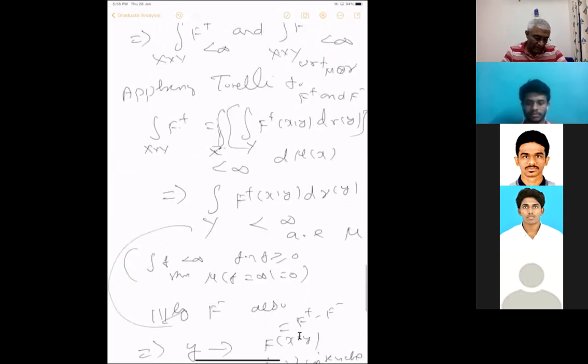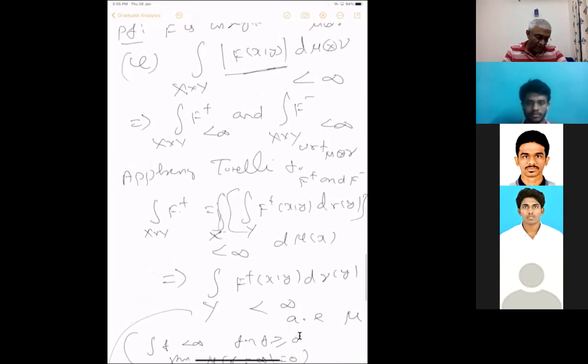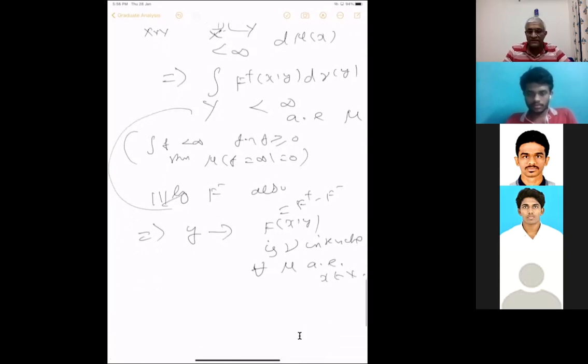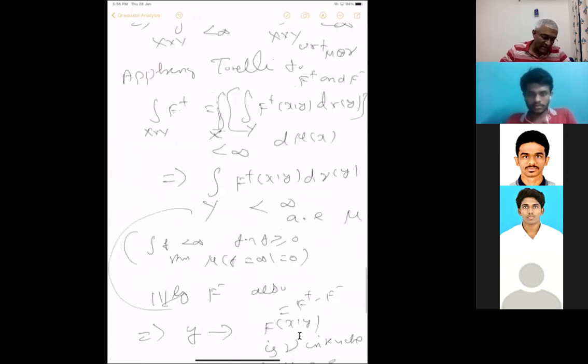Just carefully go through. Let me explain. You have the integral of f plus finite with respect to the product measure. Since f plus is a positive function, Tonelli's theorem is true, that is why we can iterate the integral. But this integral of f plus is finite, so the double integral is finite. If you consider the outer integral over x, because the integral is finite, the integrand can take the value infinity only in a measure zero set. That is what this statement says, I have just rewritten it. Similarly, all the other statements will follow.